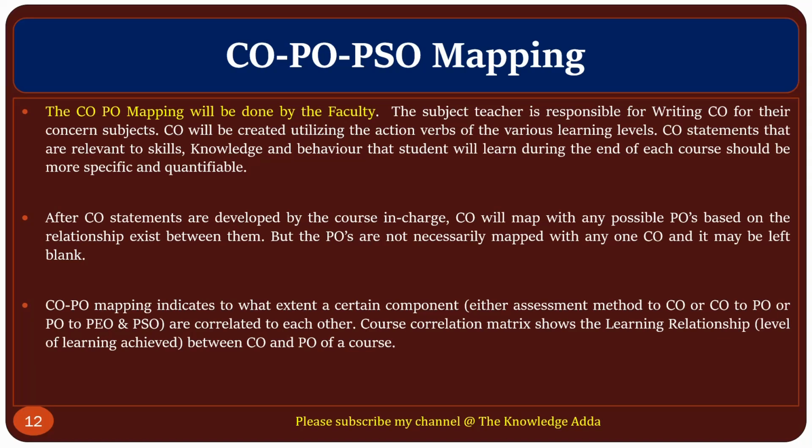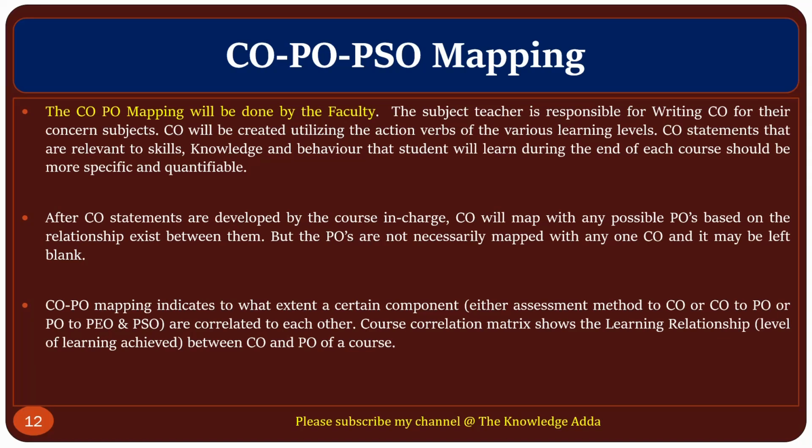CO statements relevant to the skill, knowledge, and behavior that a student will learn by the end of each course should be more specific and quantifiable. After CO statements are developed by the course in charge, CO will map with any possible PO based on the relationship that exists between them. But a PO is not necessarily mapped with any one CO and it may be left blank.